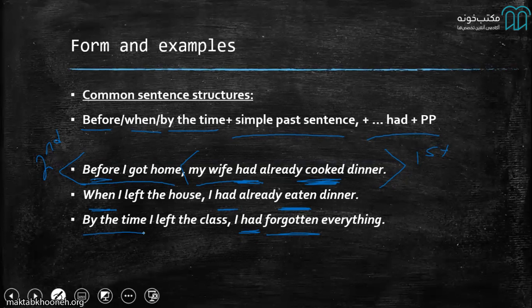If you don't, and you say something like, when I left the house, I ate dinner, it means that it happened at the same time. Or if you say, I got home and my wife cooked dinner, it means that you got home and she cooked dinner at the same time. So we can't understand which one happened first. But when you use the had and the past participle, then we understand that that action happened first.